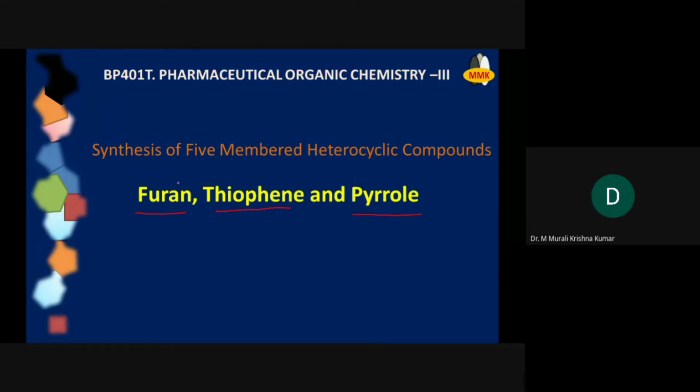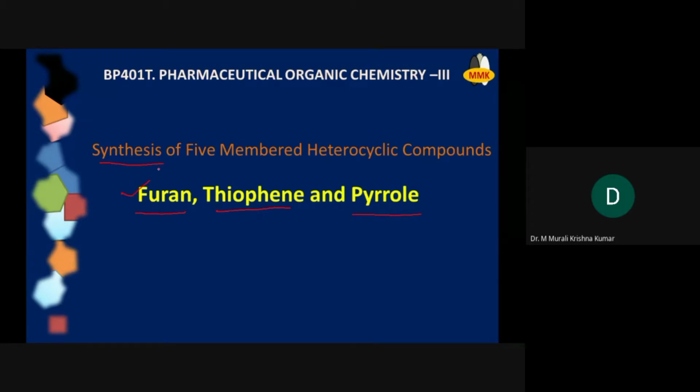So till today, what we have seen in heterocyclic chemistry is introduction, nomenclature, and physicochemical properties, and we also had a detailed discussion on aromaticity. So we know something about the heterocycles now. We are familiarized with the heterocycles. Now our objective is to find out synthetic methods used for obtaining 5-membered heterocyclic rings.